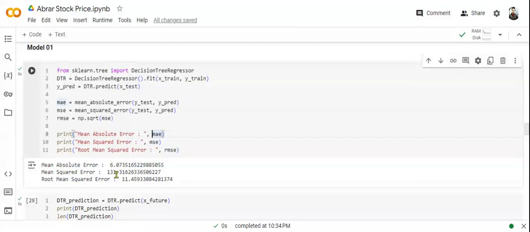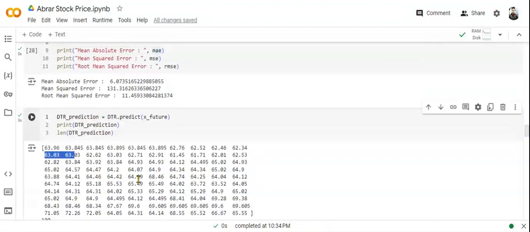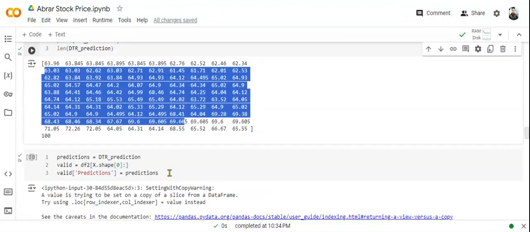So we found 6, 131, and 11 for mean absolute error, mean squared error, and root mean squared error respectively. So you can see the value is much less, so we can see the prediction is quite good. So here we can see the future 100 days of data.